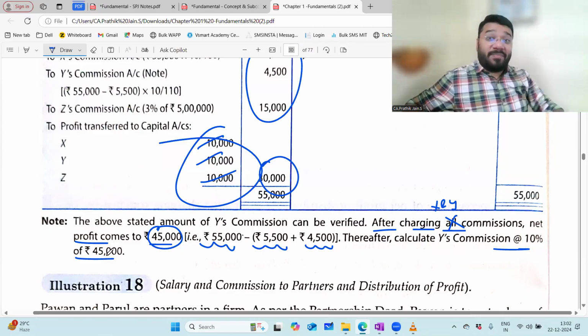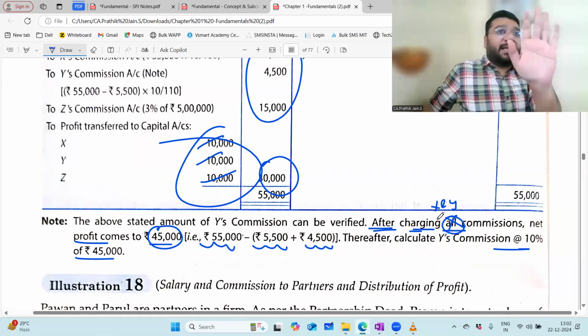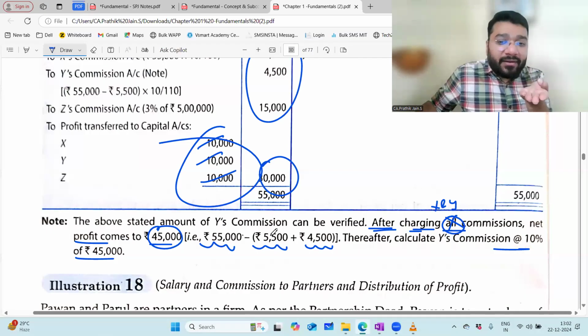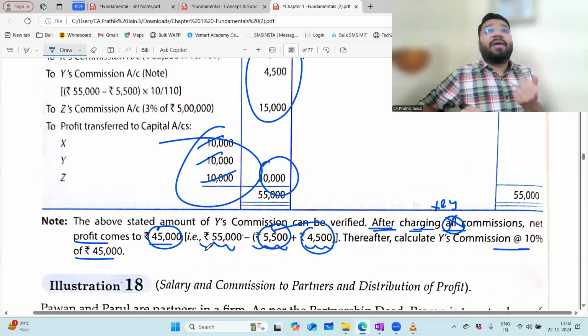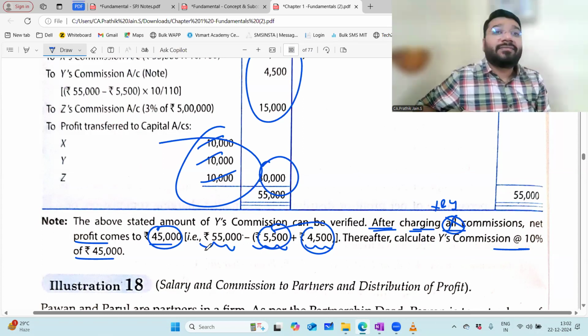Oh sir, you're such a big person that you identify faults in the system, in the book. Common sense, no? You look at the language, what they have done. Look at this. After charging all commission, they're telling. All commission means whose commission? X, Y, Z. What have they done? X's commission and Y's commission only deducted. Where is Z's commission? If Z's commission is not deducted, how did it become all commission? Think, no.